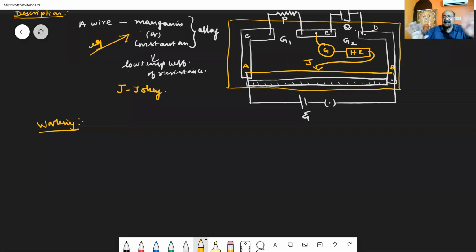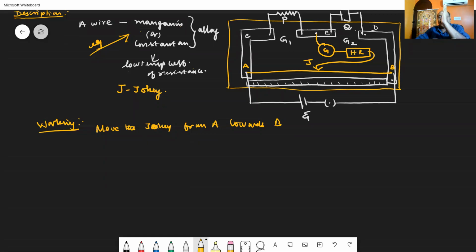After making all these connections, we have to move the jockey from the point A towards the point B. When you place the jockey at A, you can see a deflection in the galvanometer on one side.